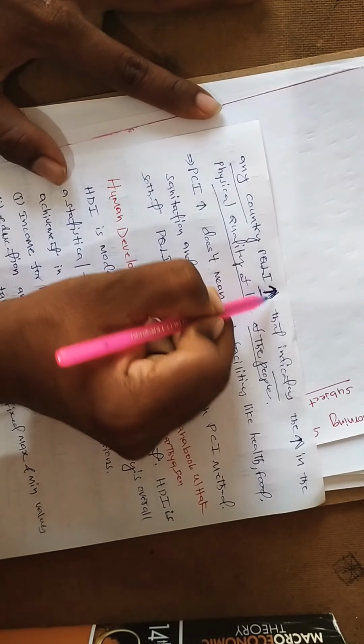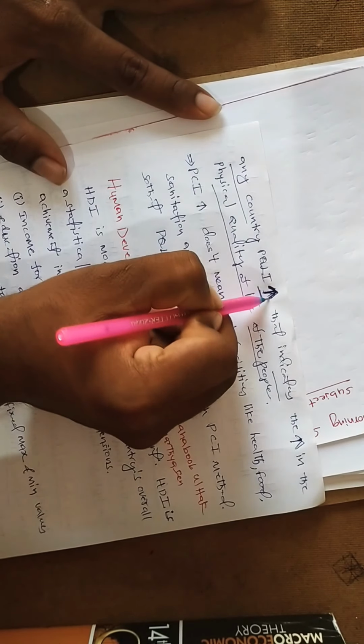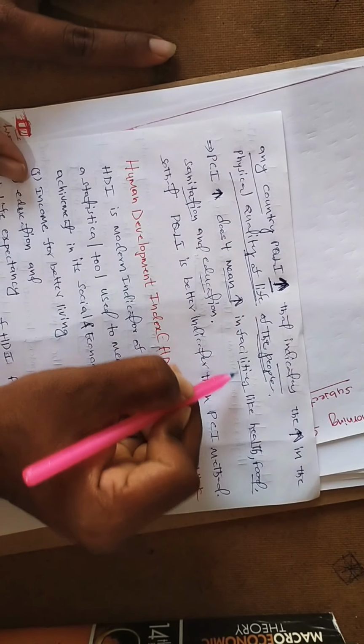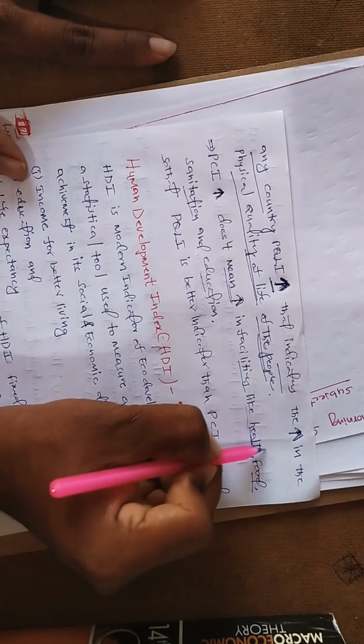Right? So when per capita income increases, it doesn't mean an increase in facilities like health, food, sanitation, and education.